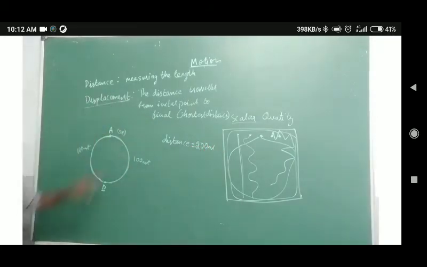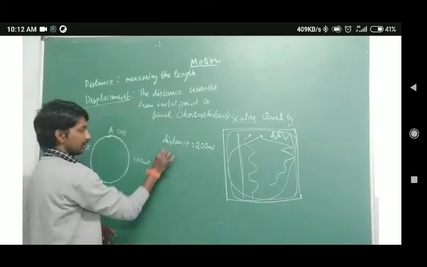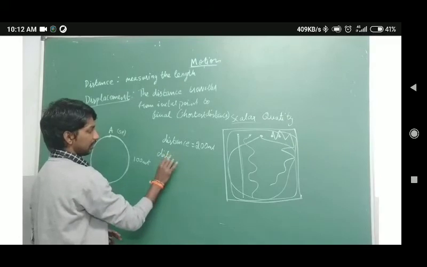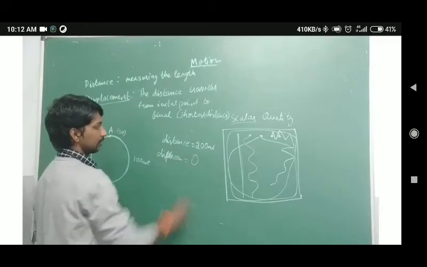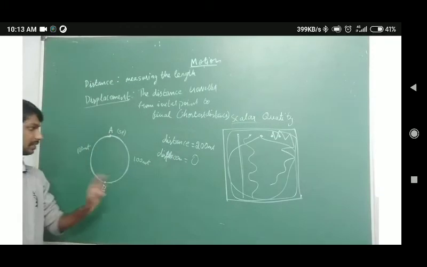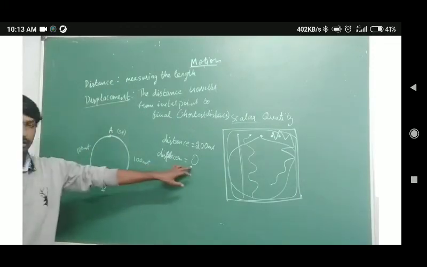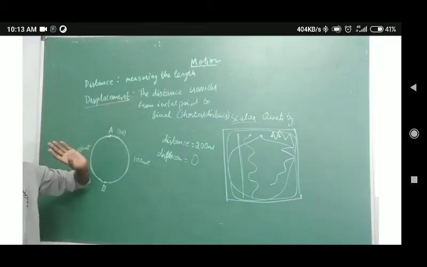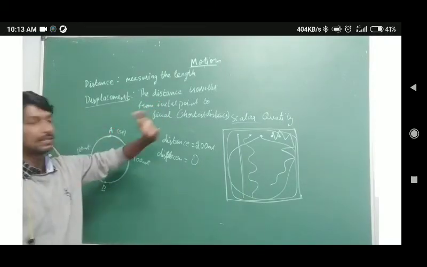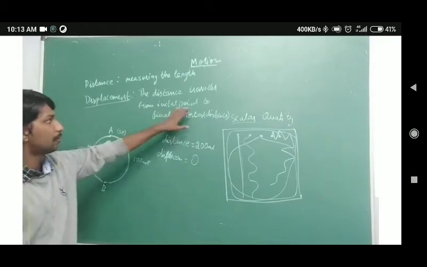Whereas if we just try to calculate the displacement, it is 0. Why? Just look into the definition. Distance traveled from initial point to final point.